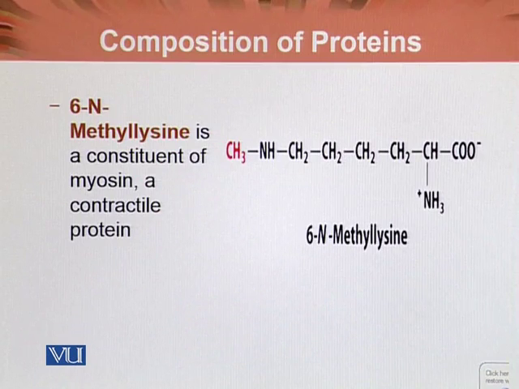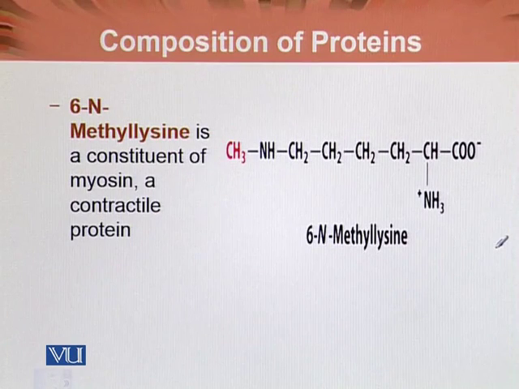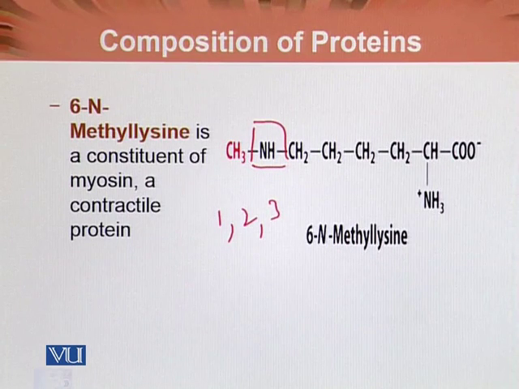Another example is the 6N-methyl lysine, which means that at the 6 नंबर नाइट्रोजन जो कि अमाइनो ग्रुप है, इस पे 1, 2 और 3 तक मिथाइल ग्रुप्स अटैच हो जाते हैं, which gives 6N-methyl lysine, dimethyl lysine, और अगर 3 अटैच हों तो it is called trimethyl lysine.